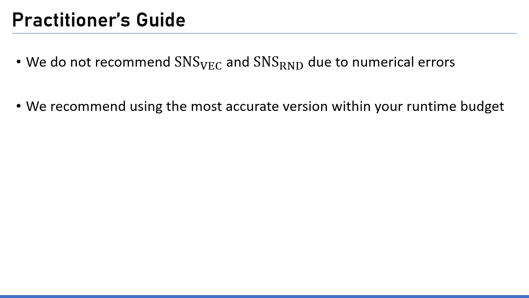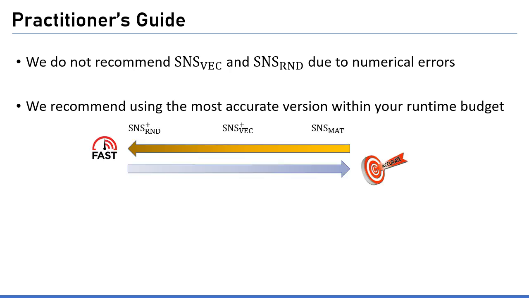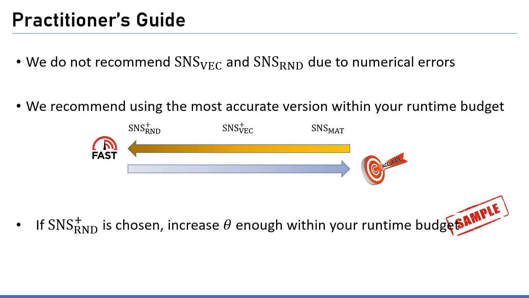For users of our method, we do not recommend SliceNStitch vector and SliceNStitch random due to numerical errors. We recommend using the most accurate version within your runtime budget, since there is a trade-off between time and performance among our methods. If SliceNStitch random plus is chosen, increase zeta enough within your runtime budget.